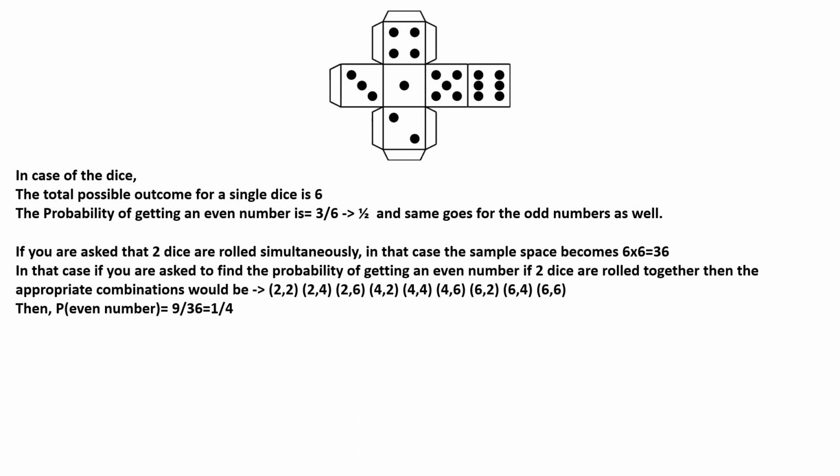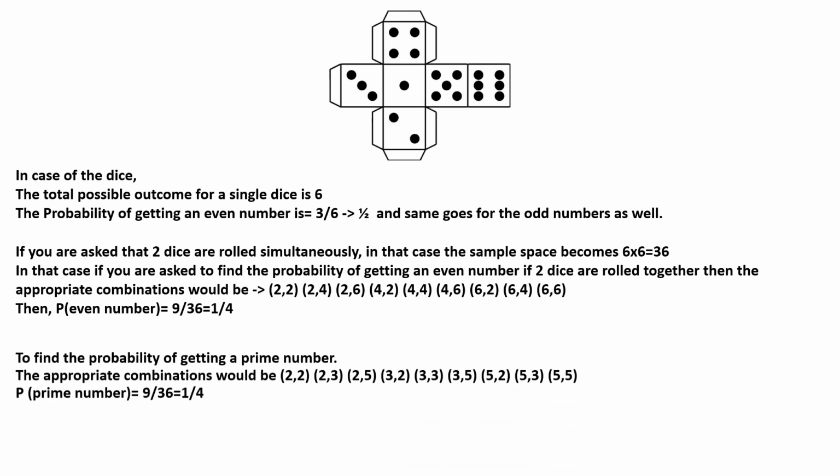If you are asked that 2 dice are rolled simultaneously, in that case the sample space becomes 6 into 6, that is 36. In that case, if you are asked to find the probability of getting an even number when 2 dice are rolled together, then the appropriate combinations of the total possible outcomes would be (2,2), (2,4), (2,6), (4,2), (4,4), (4,6), (6,2), (6,4) and (6,6). Then the probability of getting an even number would be 9 by 36, which makes it 1 by 4.